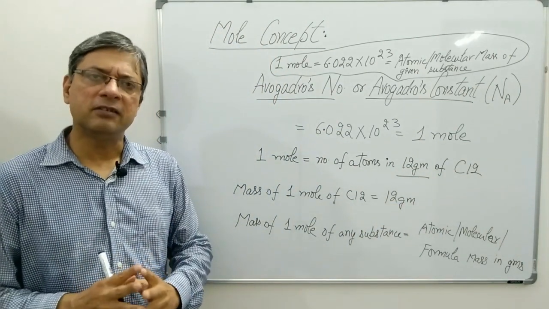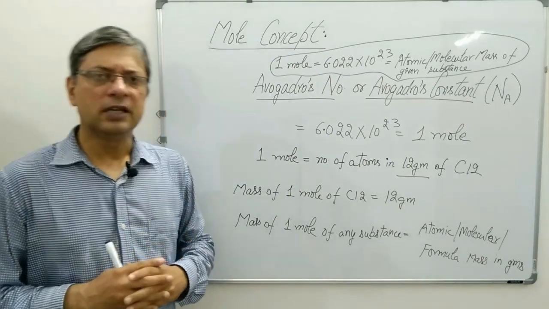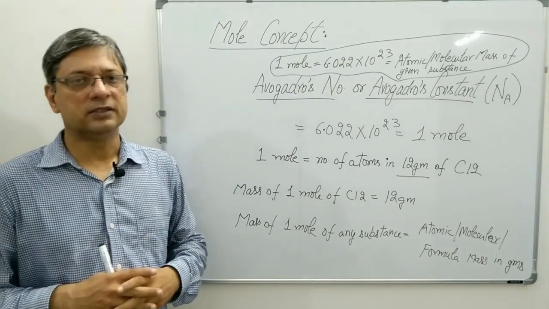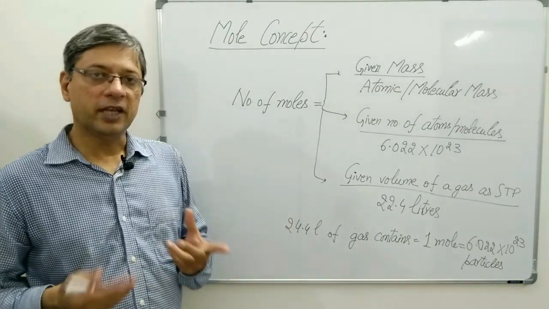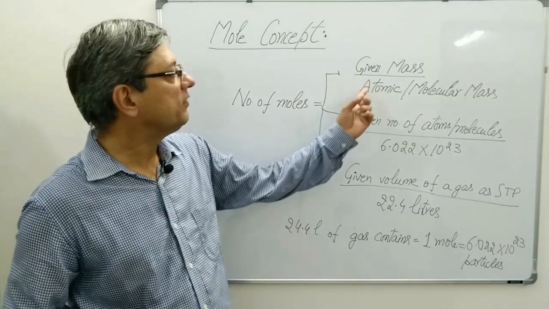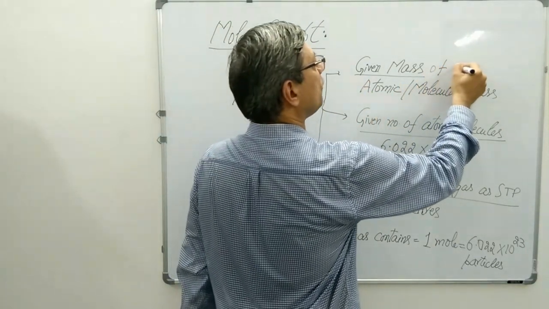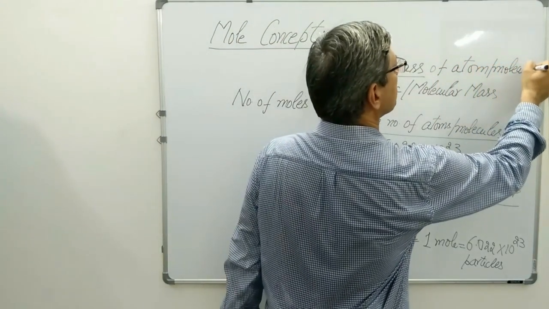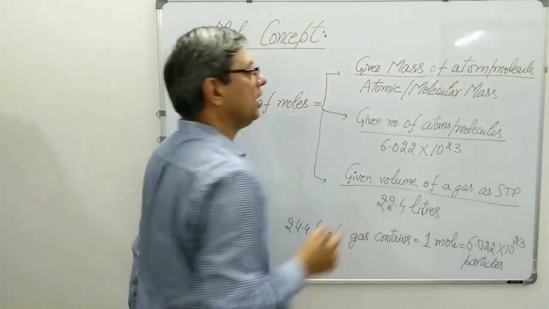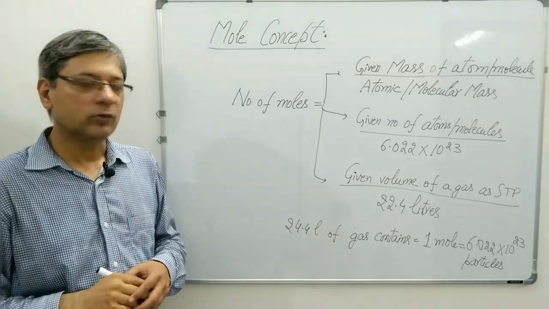There are a lot of numericals on mole concept. To determine moles, there are certain formulas. These are 3 formulas to determine number of moles in a given question. First is given mass upon given mass of an atom or a molecule, upon atomic mass and molecular mass of that atom or molecule.